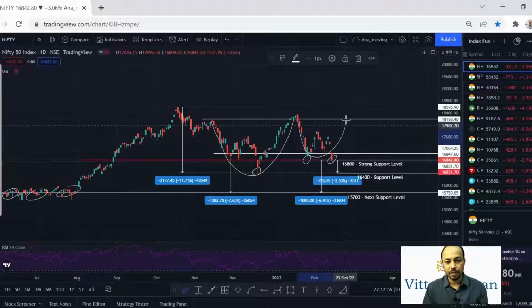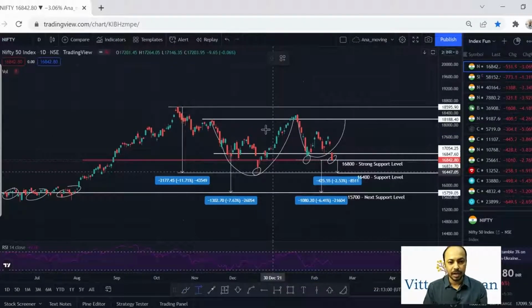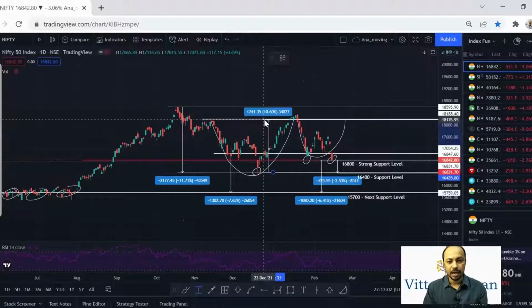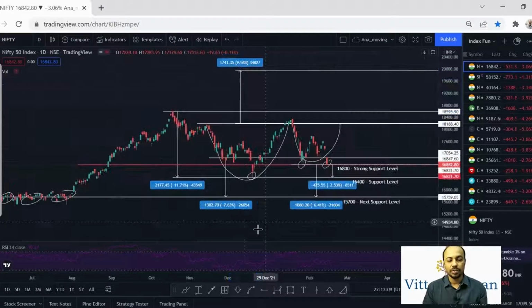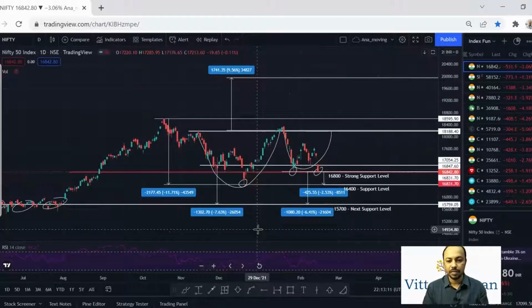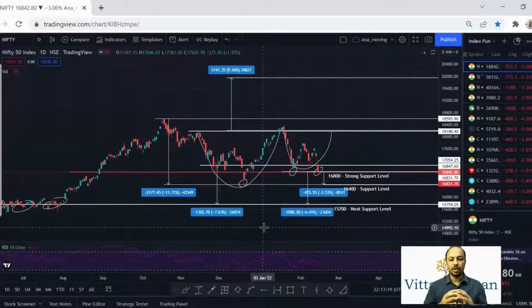This will be the handle in our cup with handle case. If we take the depth of the cup up to the neckline and put it on the neckline, we get our future Nifty 50 prediction, which is the price level of 20,000. This was the prediction we made on 21st January 2022.